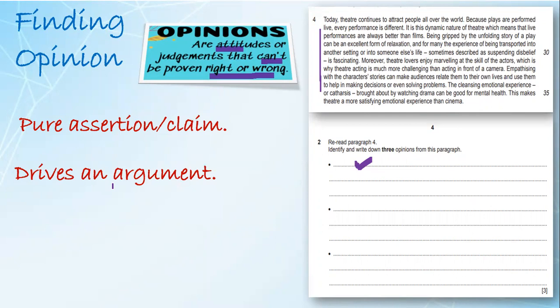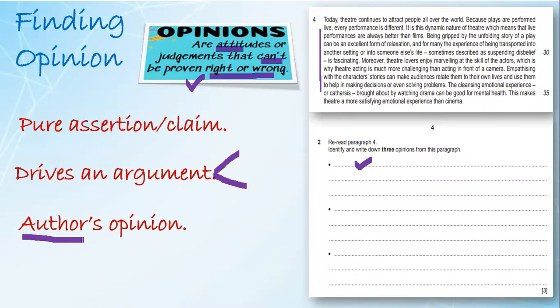So this is actually my own opinion, my own idea, my own judgment, which can be right for some of the people and wrong for some of the people. So it is actually driving an argument. You have to carefully read the statement to see where the author is actually giving his own opinion. This is the author's opinion, which we have to find. Remember this point, because sometimes the writer gives someone else's opinion, which we don't have to find. We have to see actually the writer's opinion.